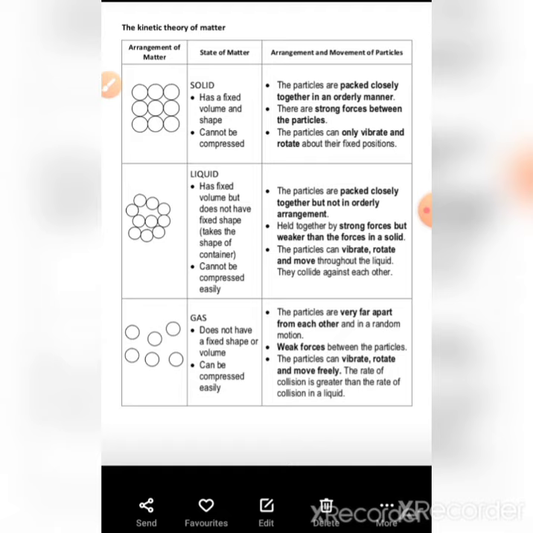So the three intermediate states are the ones around us: first solid, second liquid, and third gaseous state. These three main states are in our surroundings. We don't have the Bose-Einstein state or plasma state in our surroundings.